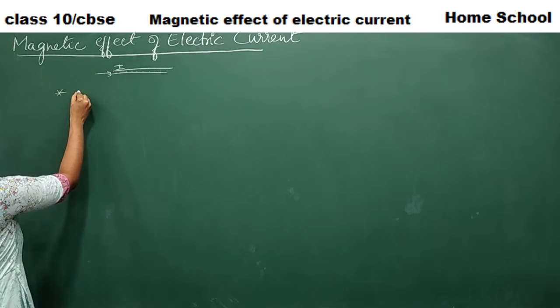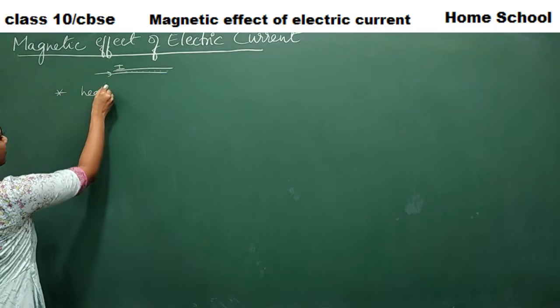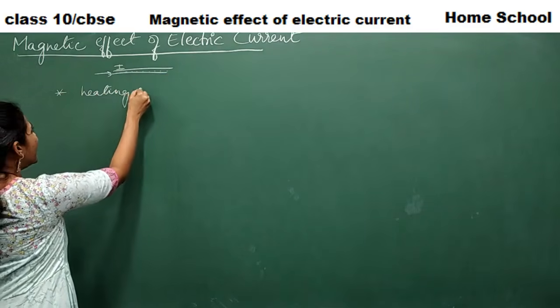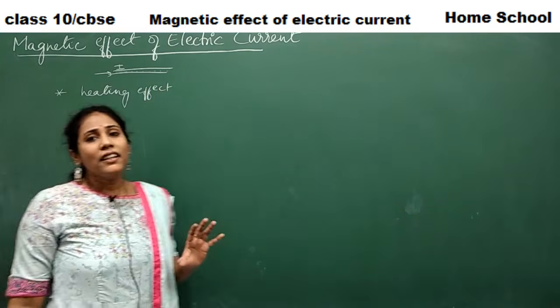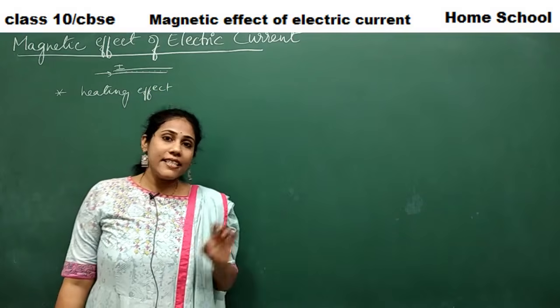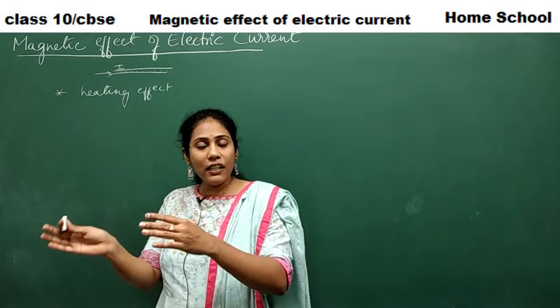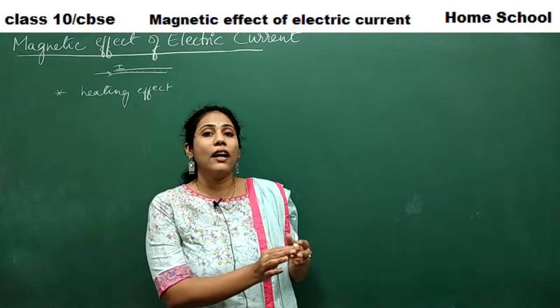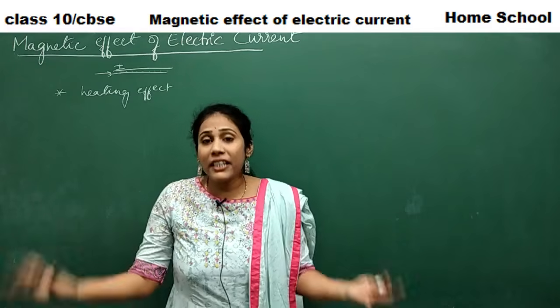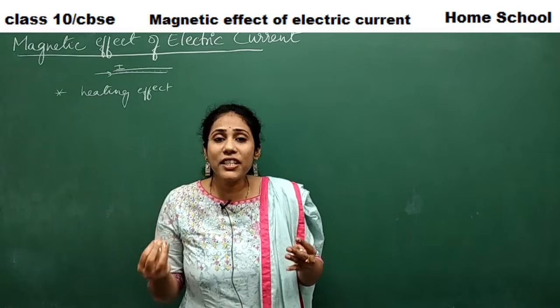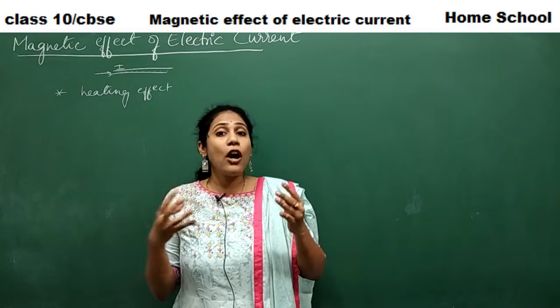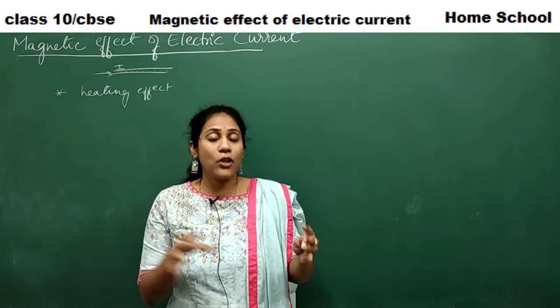It can generate a heating effect. Do you all remember the word heating effect? We have covered this in the electricity chapter. Whenever current flows in a conductor, heat is generated. The reason behind heat generation is collisions of electrons with atoms or impurities.